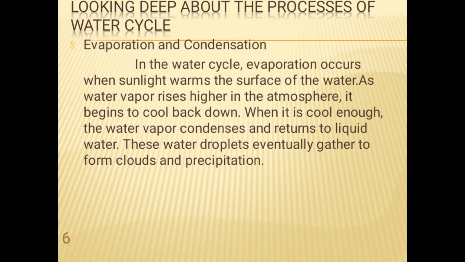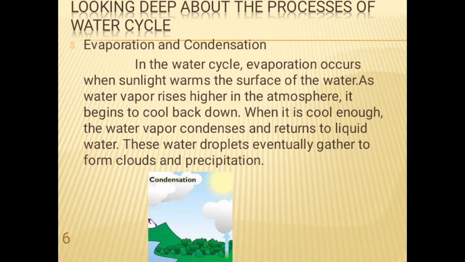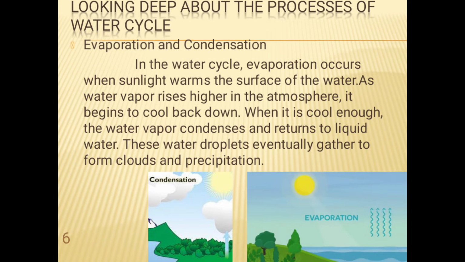Evaporation and condensation. In the water cycle, evaporation occurs when sunlight heats the surface of the water. So the water vapor rises higher in the atmosphere. It begins to cool back down, and when it is cool enough, the water vapor condenses and returns to liquid water. These water droplets eventually gather to form clouds and precipitation. Picture of condensation. Picture of evaporation.